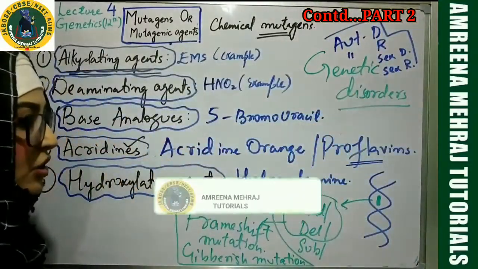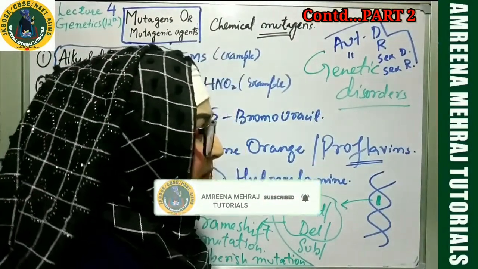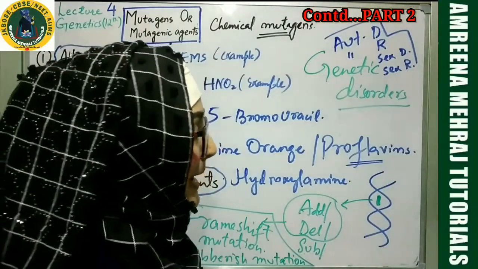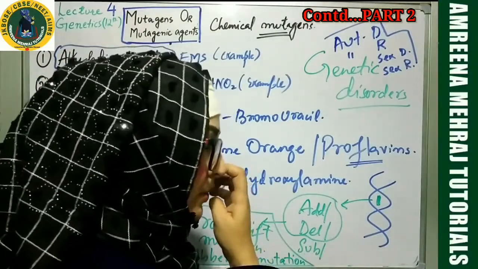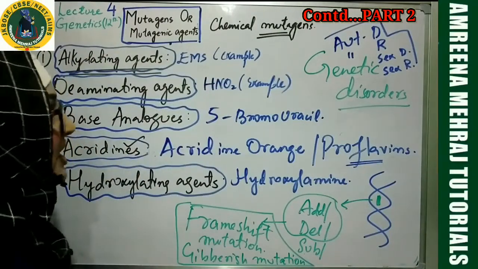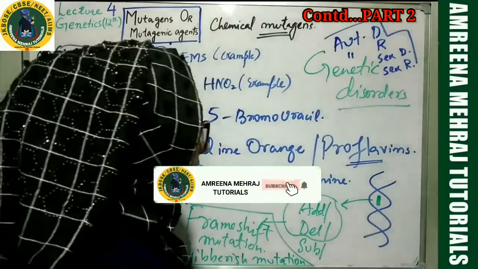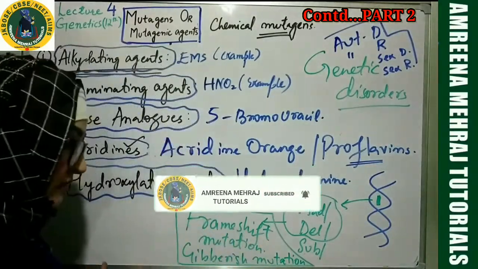Then under chromosomal disorders I will teach you about autosomal disorders and sex-linked disorders, be it Down syndrome, Klinefelter syndrome, and Turner syndrome. I will be teaching you, inshallah, everything now. It will not take you so much time to understand these things. I'll be giving you, inshallah, details about these disorders. Till then, just explore this information.